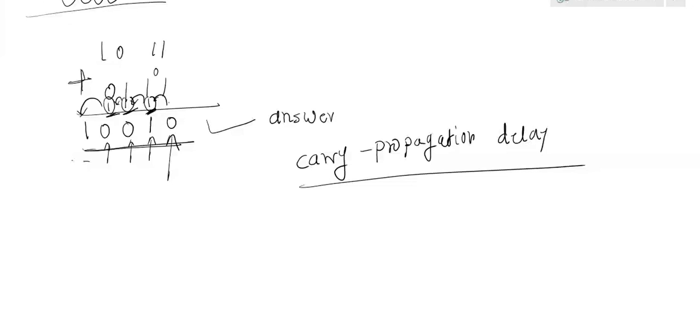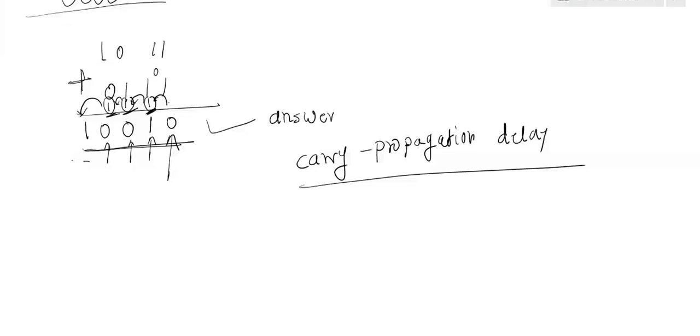That is a look ahead carry adder. Clear? The carries are identified in advance and the operation is performed. Clear? That is the look ahead carry adder.